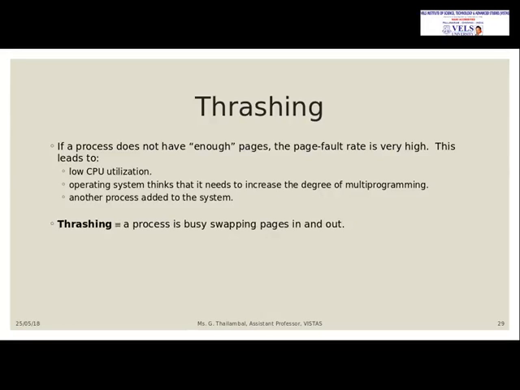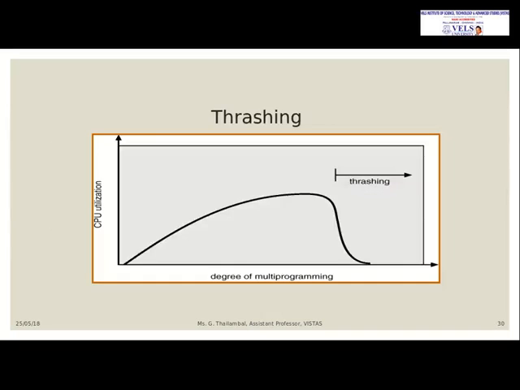So thrashing should not be there always. That has been shown in this diagram. CPU utilization is given, and the degree of multi-programming is given, and thrashing happens after the point where the line comes down.